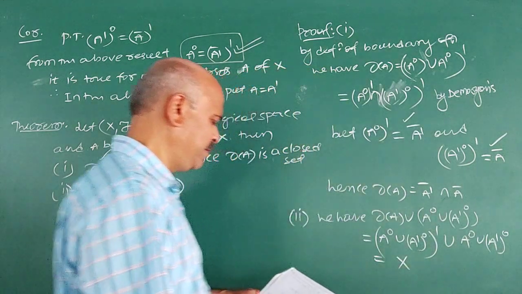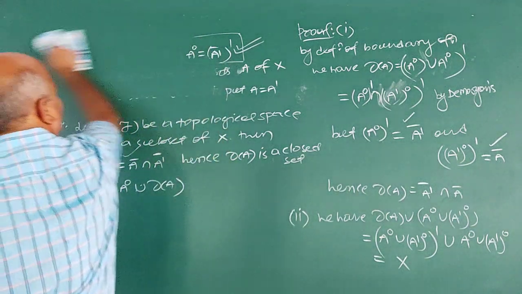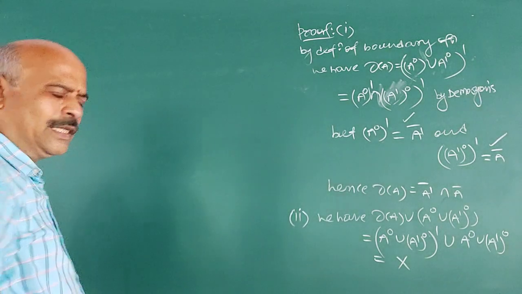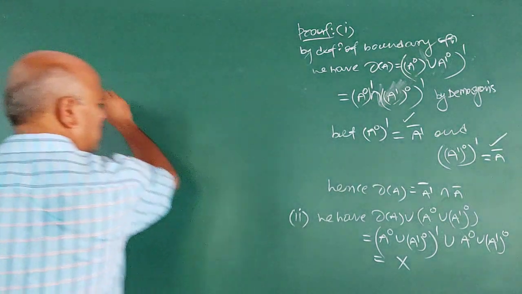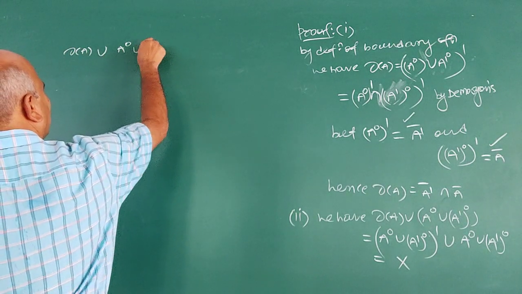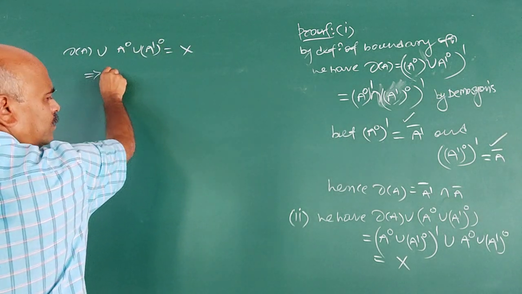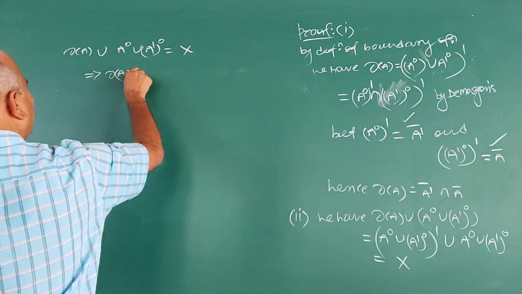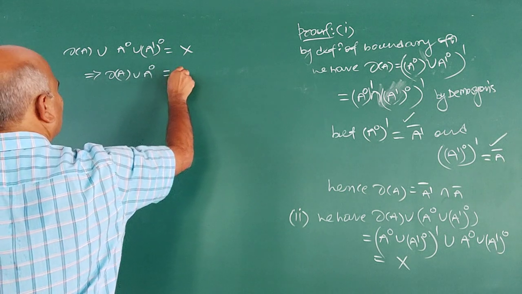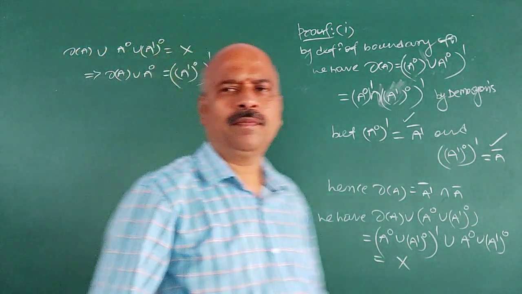It is equal to X. Therefore boundary of A union interior A union exterior A is equal to X. This implies boundary of A union interior A is equal to its complement.